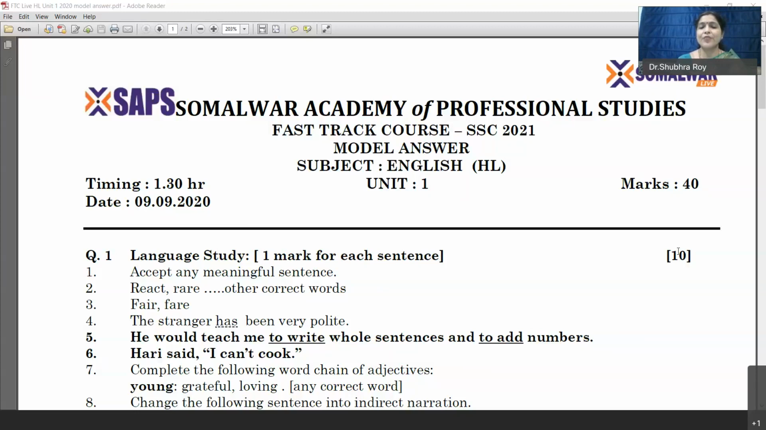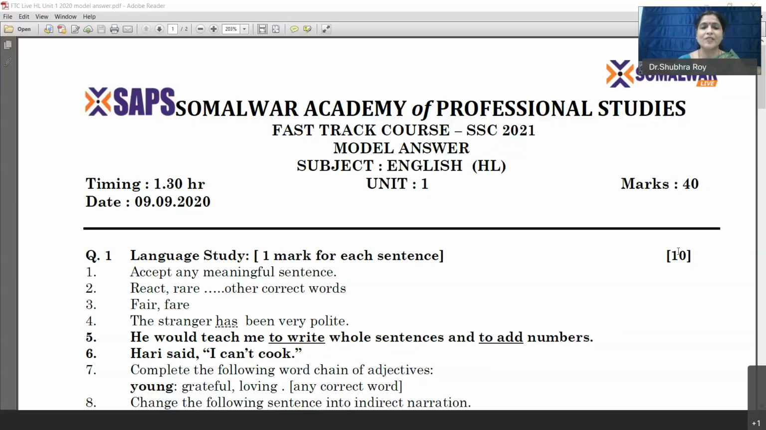"He would teach me to write whole sentences and to add numbers." This is the easiest question that appears in your activity sheet because you just have to find out the infinitive. Now, when I say you just have to find out the infinitive, do not just find out the infinitive and write. Write the complete sentence and then underline the infinitives that come in the sentence.